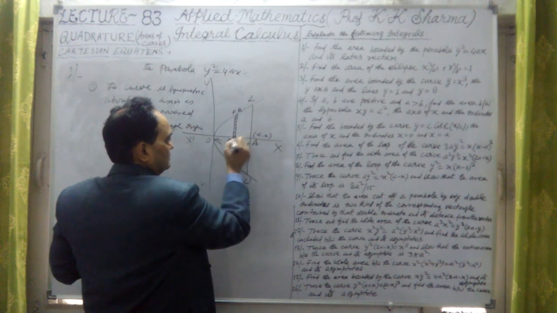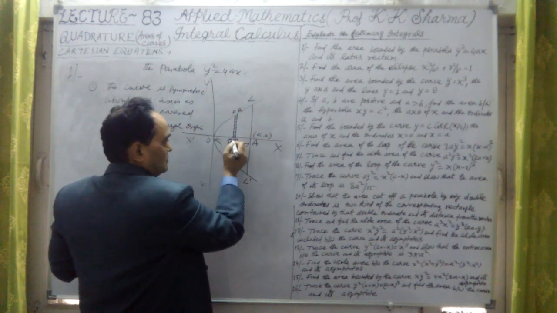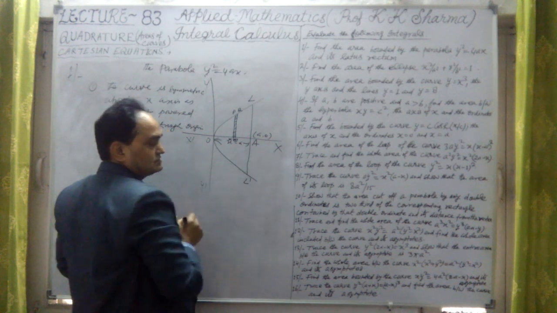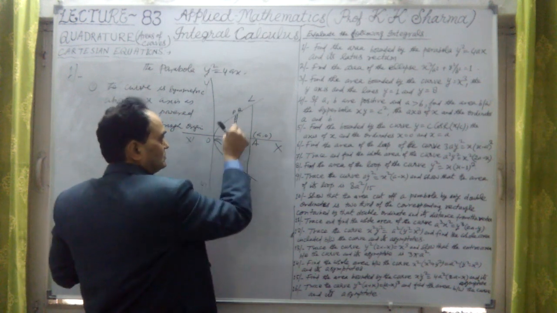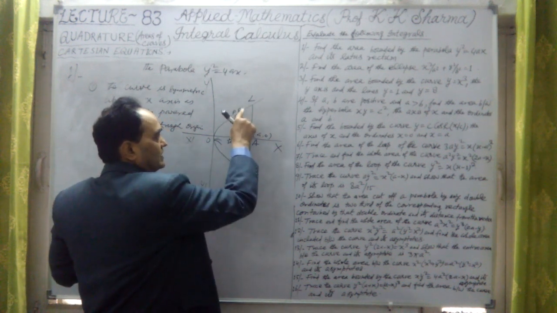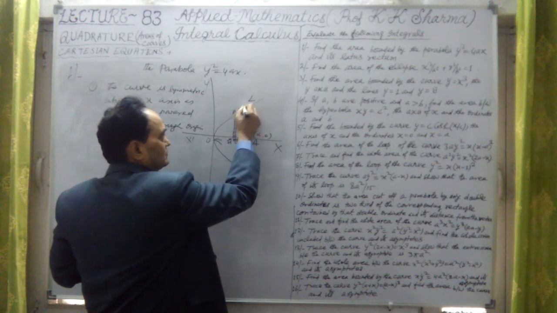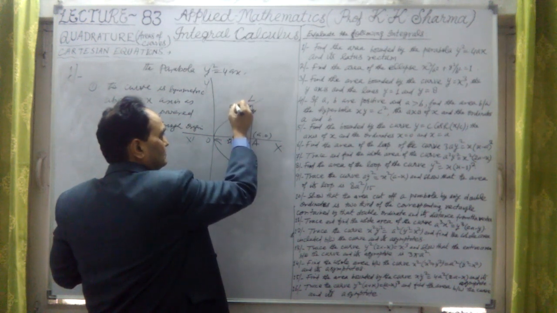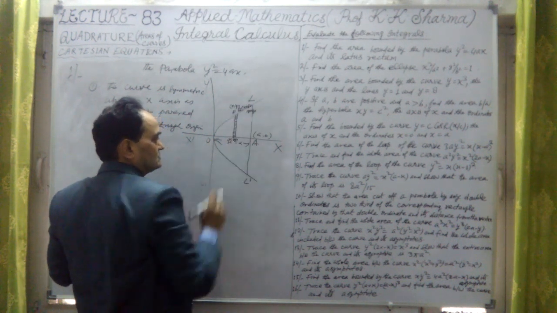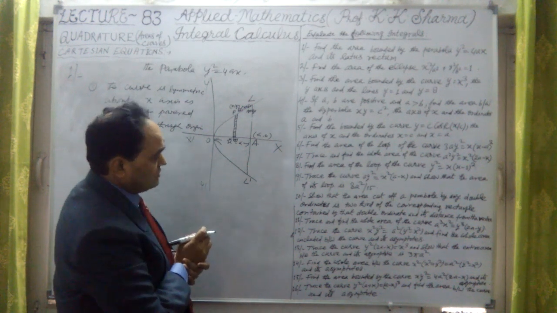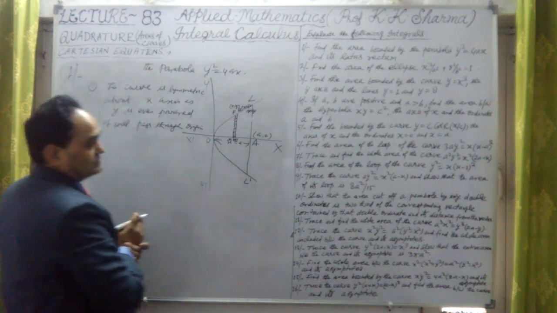In the limiting position, Q is (x plus delta x, y plus delta y), and P is (x, y), with this distance delta x. So what is the area of this plane curve?